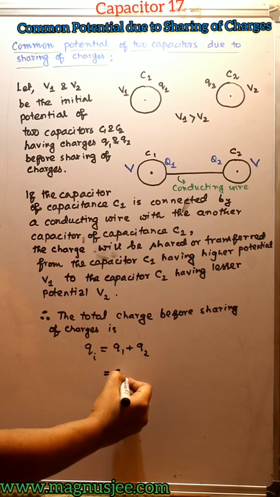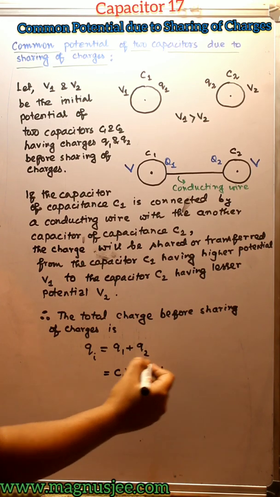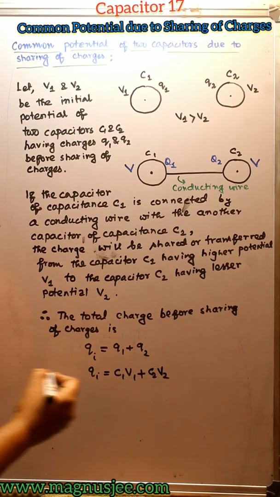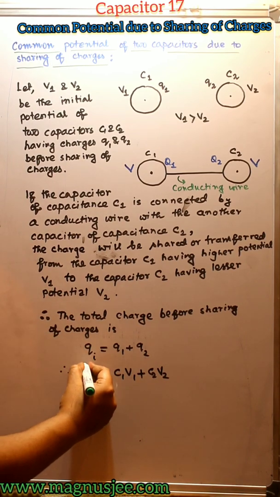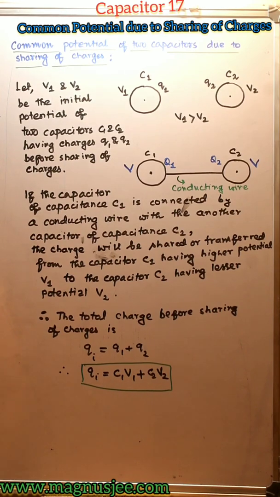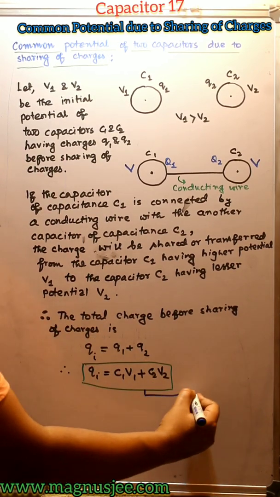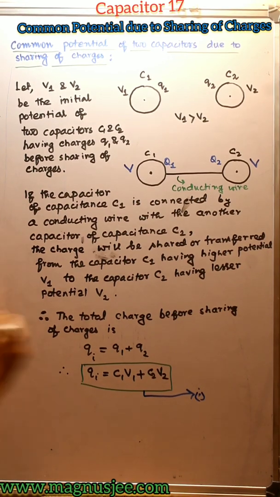Putting the expressions, q1 is C1 V1 and q2 is C2 V2. So finally we get Qi as C1 V1 plus C2 V2. This is the total charge before sharing of charges between the two capacitors. This is equation 1.